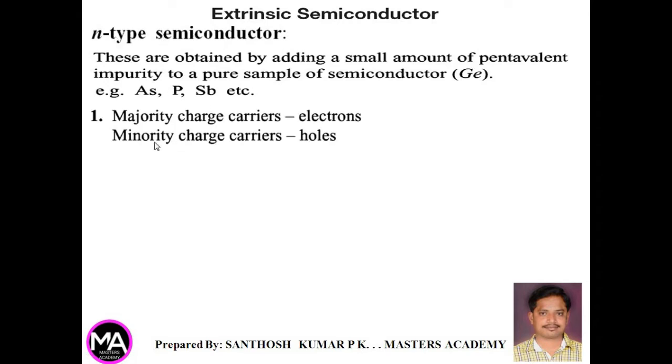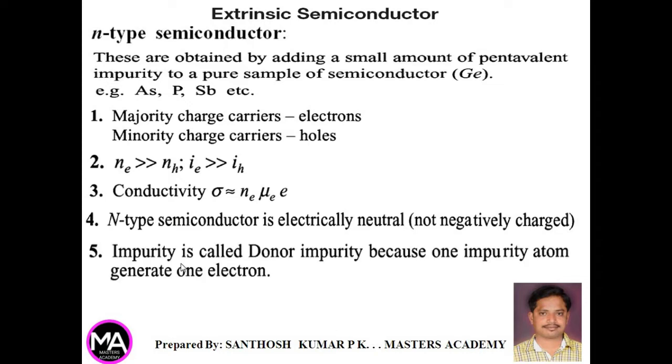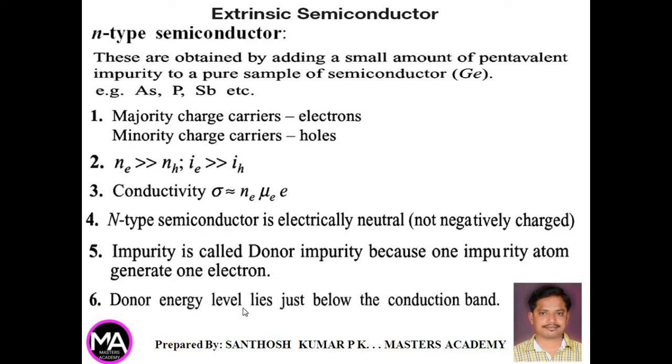Properties of N-type semiconductor. The majority charge carriers are electrons and minority charge carriers are holes. The number of electrons is very much greater than the number of holes, therefore the electron current is greater than the hole current. The conductivity is given by sigma is almost equal to Ne mu e into e, and N-type semiconductor is electrically neutral, that means it is not negatively charged. Impurity in the N-type semiconductor is called donor impurity, because one impurity atom generates one electron, and the donor energy level lies just below the conduction band.